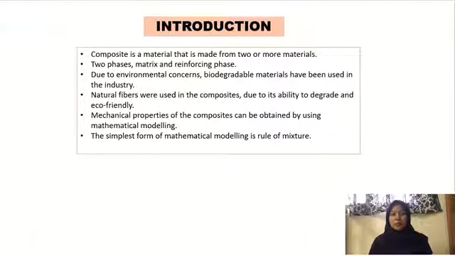Basically, composite is a material that is made from two or more materials. However, due to environmental concern, biodegradable materials have been used in the industry and become high in demand. Therefore, natural fiber were used in the composite due to their ability to degrade and eco-friendly. The mechanical properties of the composite can be obtained by using mathematical modeling, where it enables fast and efficient data prediction. Now we move on to the problem statement.